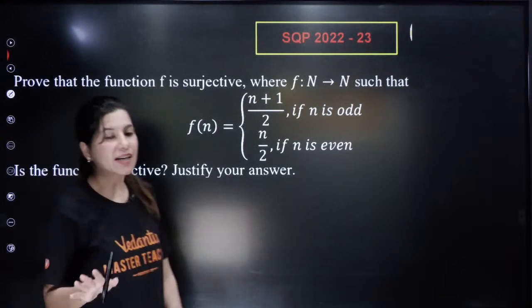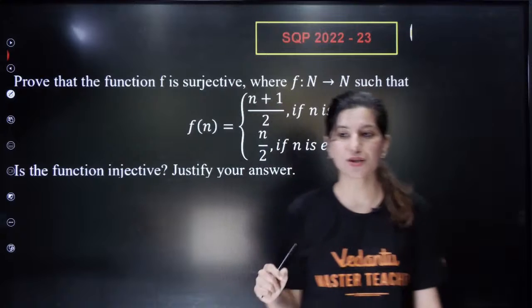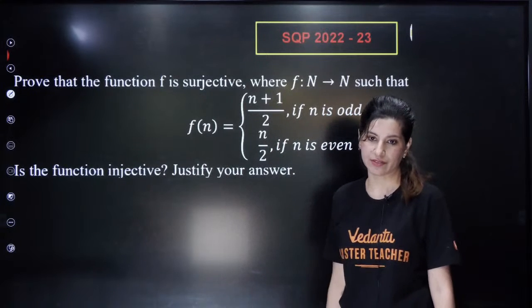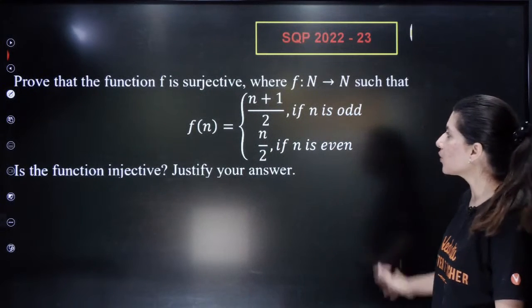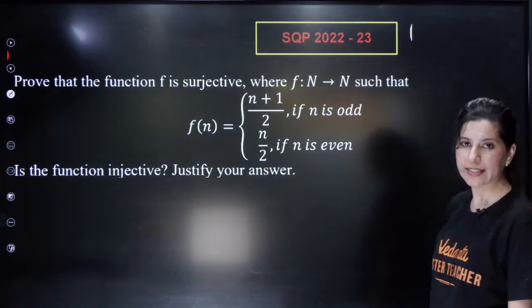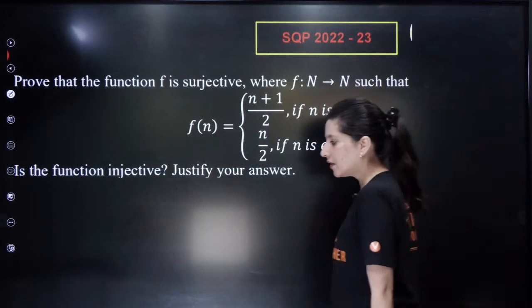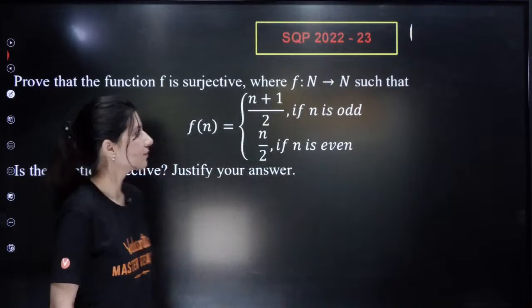Now probability is done, and we are having one more question on surjective and injective. Okay, let's try to do one more question on surjective and injective. Okay, so we are almost done.